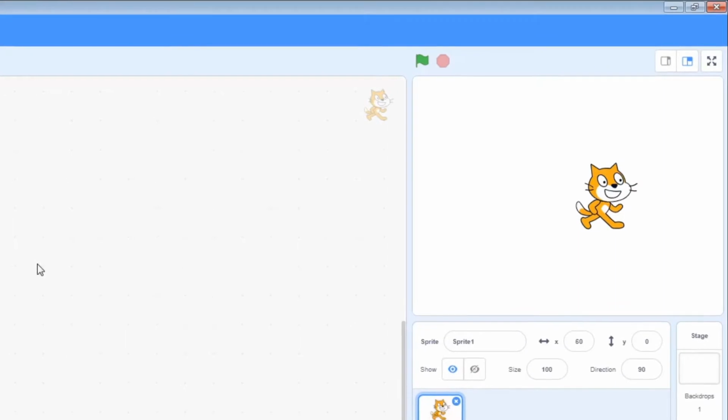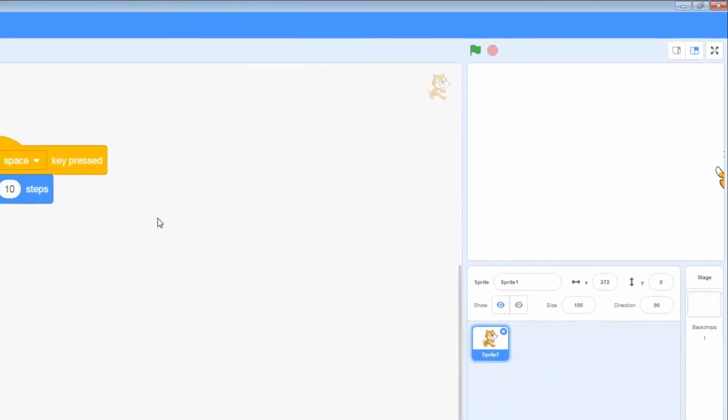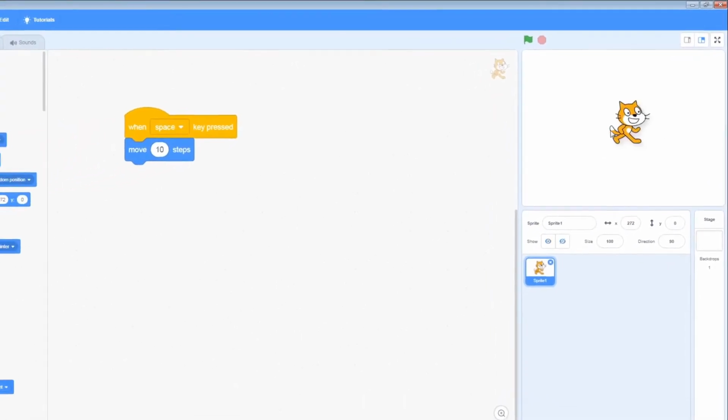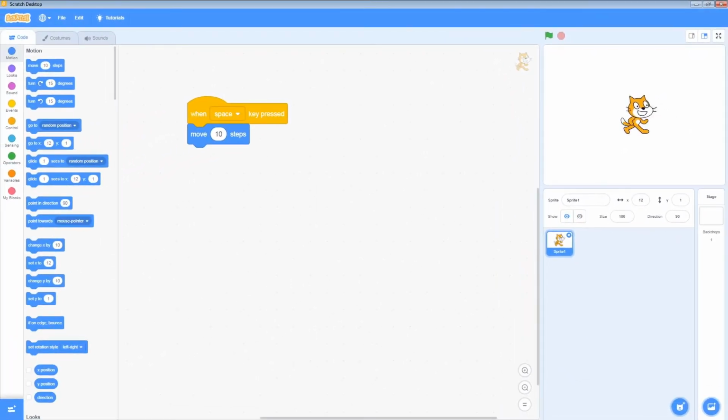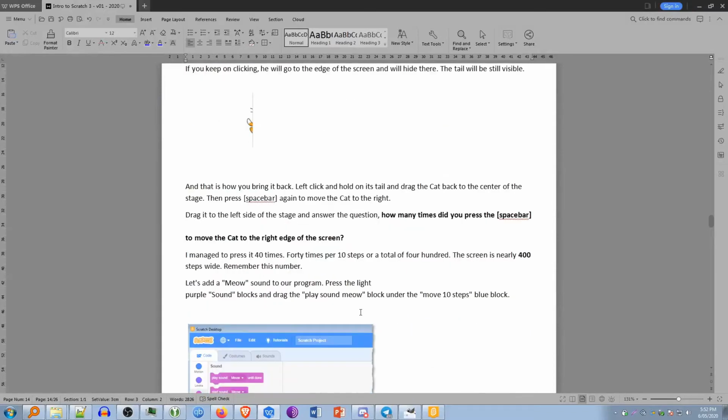If you hold down the space key, you'll see that the cat will run to the edge of the screen, and then he'll actually get stuck there at the end. To bring him back again, we can grab him by his tail, click that and drag him back to the middle. And we can see that in the instructions as well. Holding down the space bar, moves off the edge and grab him by his tail.